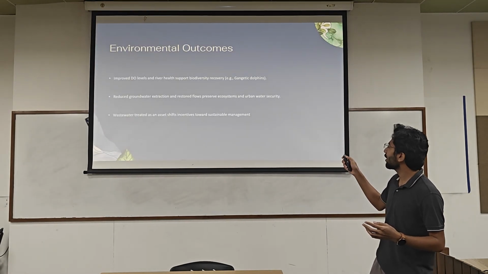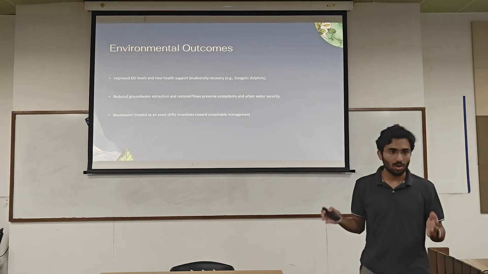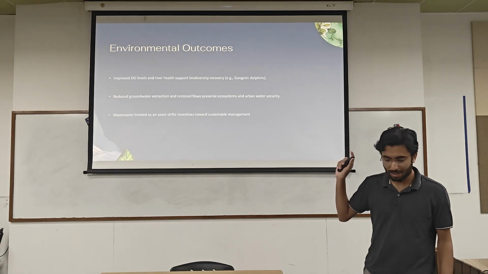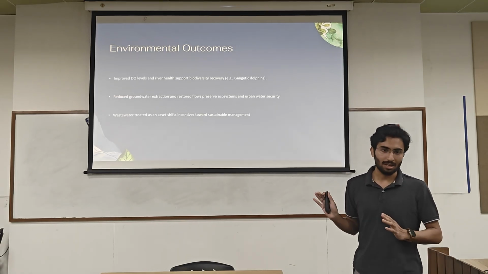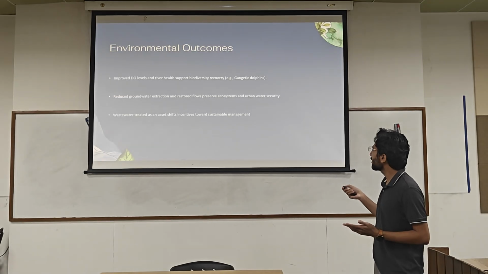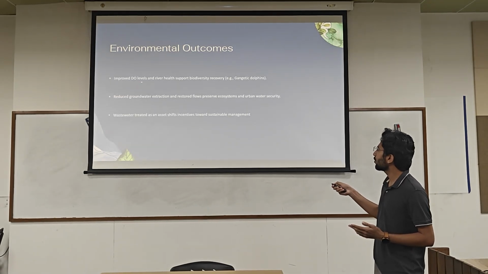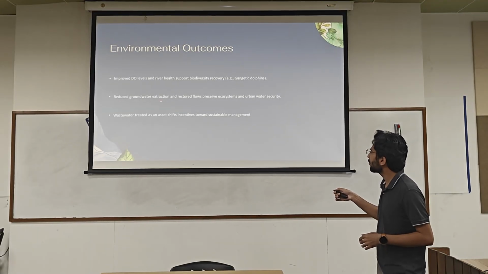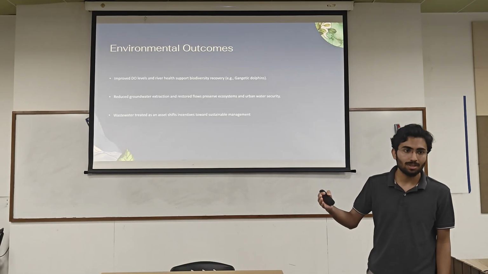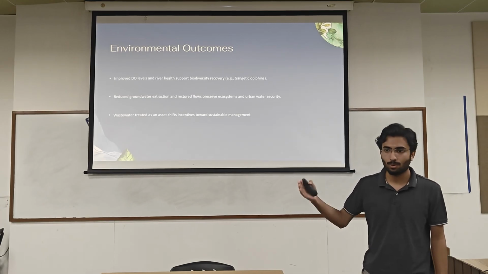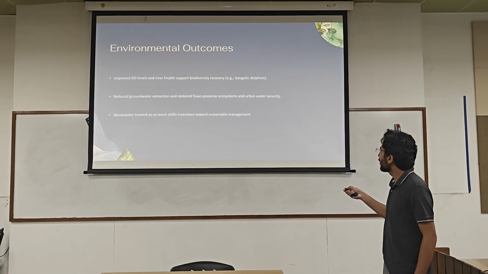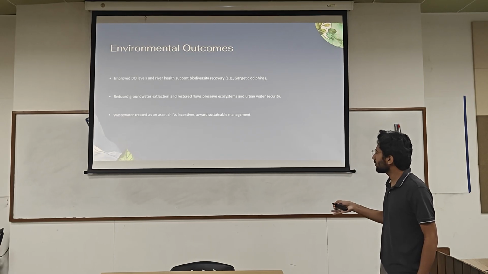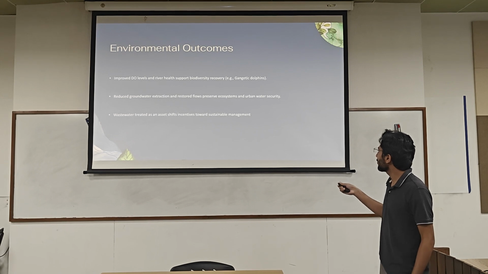So here comes what the environmental outcomes of these government policies are. One of the most important projects is Ganga Yamuna and Namami Gange. What those have created is they improve the dissolved oxygen levels in the river and improve the river health. Another is reduced groundwater extraction, as the industries are using their own wastewater or their own dumped water, which in general restores the ecosystem. Other things, sustainable management.